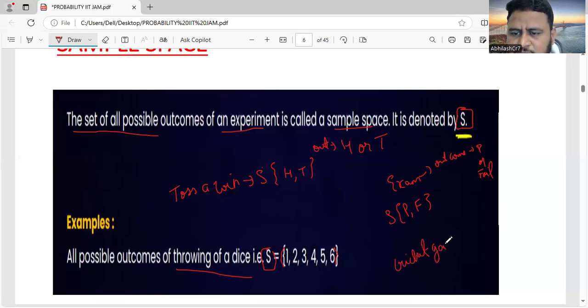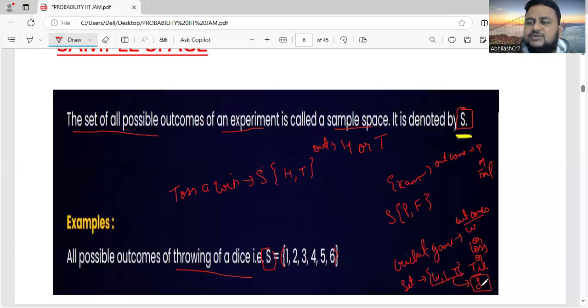Cricket game. What are the possible outcomes? You win or you lose, or if the scores are the same, that can be a tie. So here the possible outcomes are three: win, lose, or tie. These are all outcomes. The set of all possible outcomes, win, lose, or tie, is nothing but the sample space. This is denoted by S.